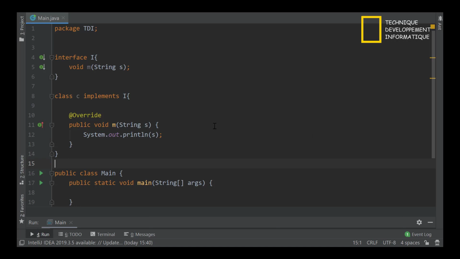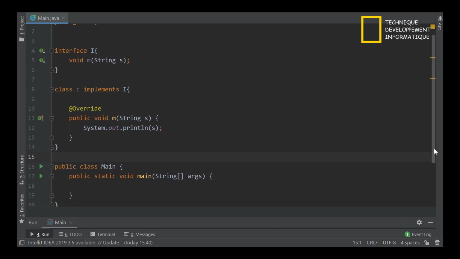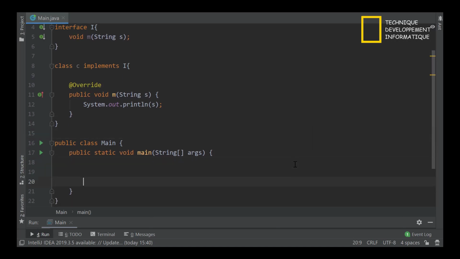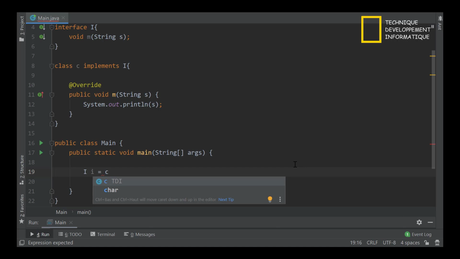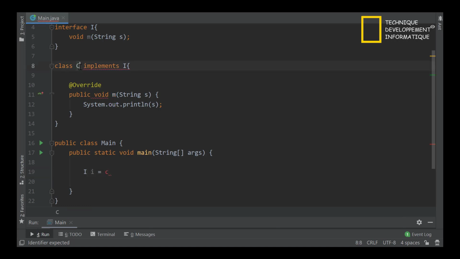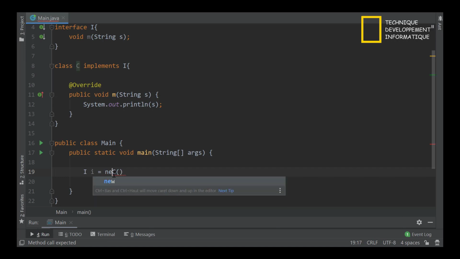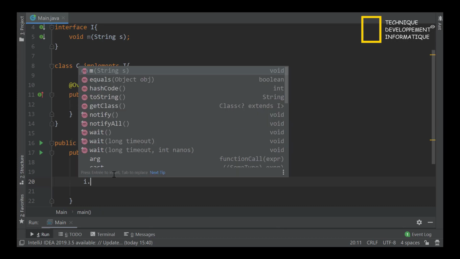Now how can I use this implementation inside the main method? Of course, by instantiating the interface I with its implementation, which means class C. I will change the name of the class here to class C, and we will call the method.